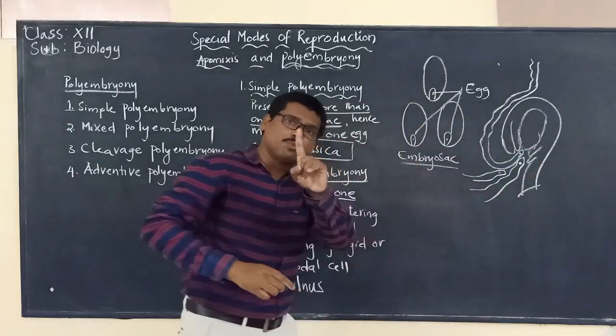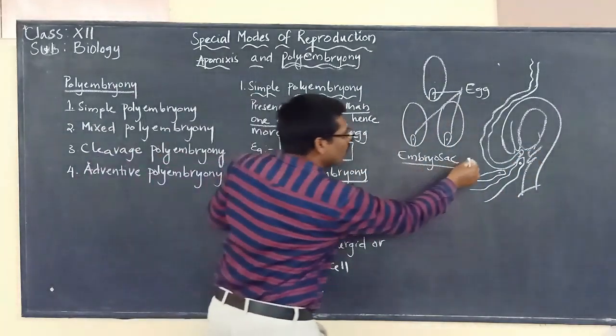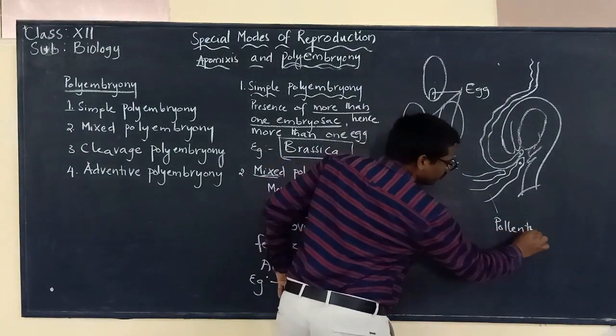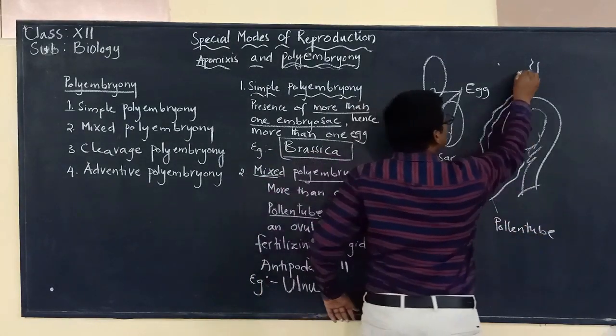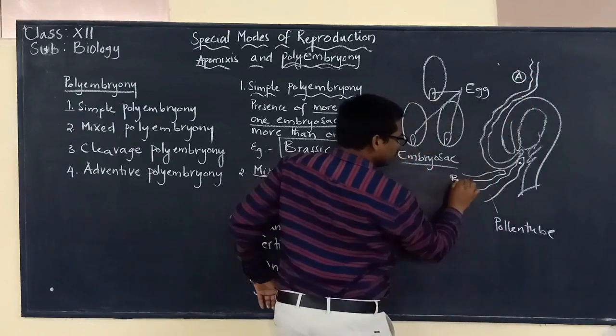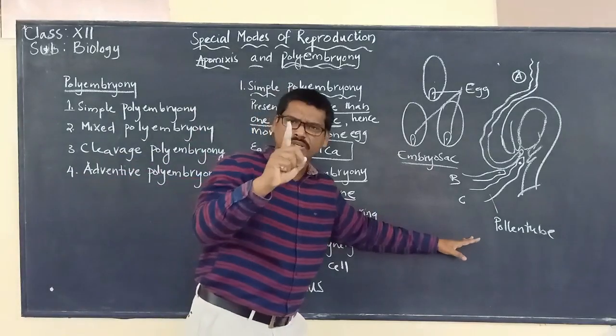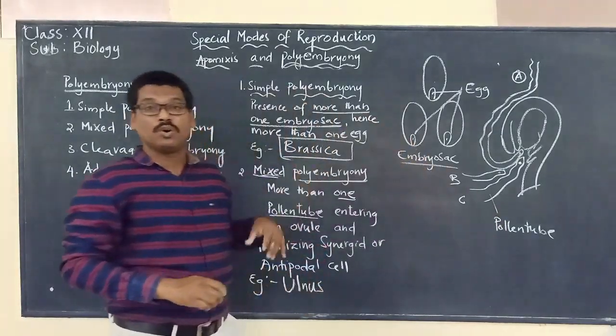If there is more than one pollen tube, these are nothing but pollen tubes. Let us say that this is A and B and C. See here, we are seeing 3 pollen tubes entering. More than one pollen tube is entering into the ovule.